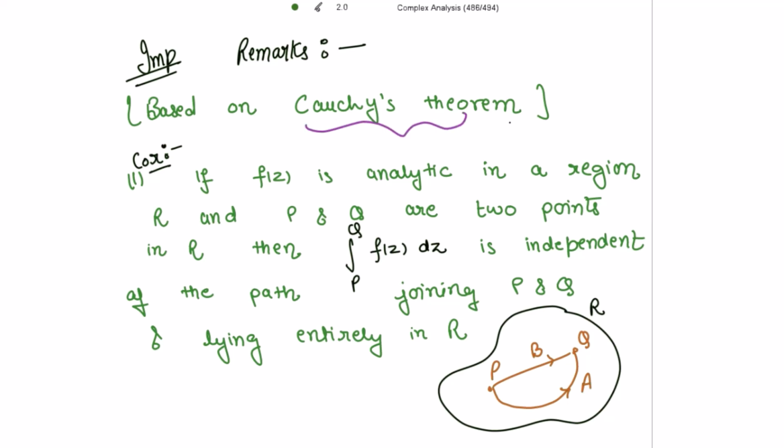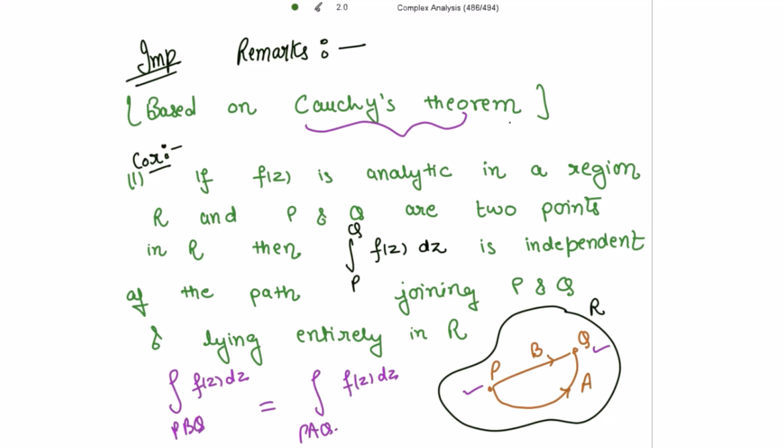The first corollary is, if f(z) is analytic in a region R and P and Q are two points in R, then the integral of f(z) is independent of the path joining P and Q and lying entirely in R. Which means if you take the integration of f(z) dz for the path PBQ, then this integral is equal to the integral of f(z) dz along the path PAQ.